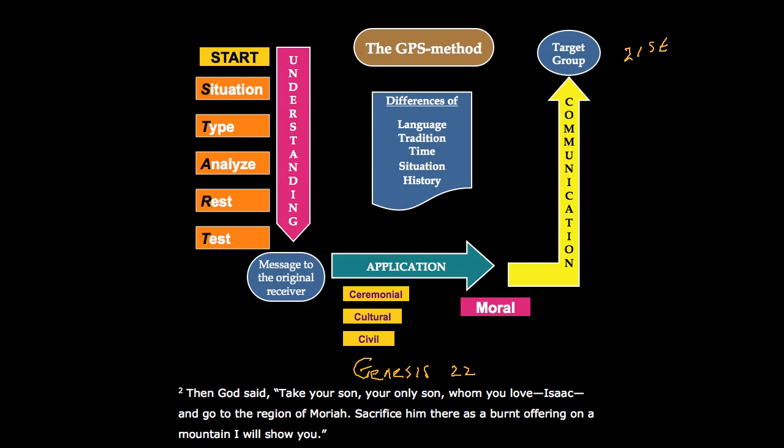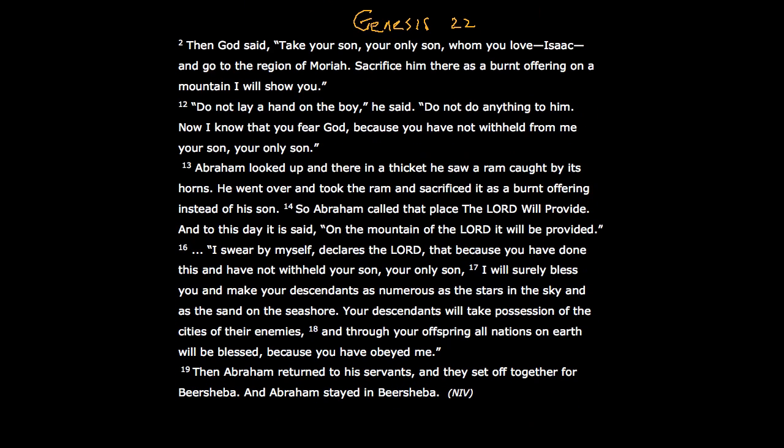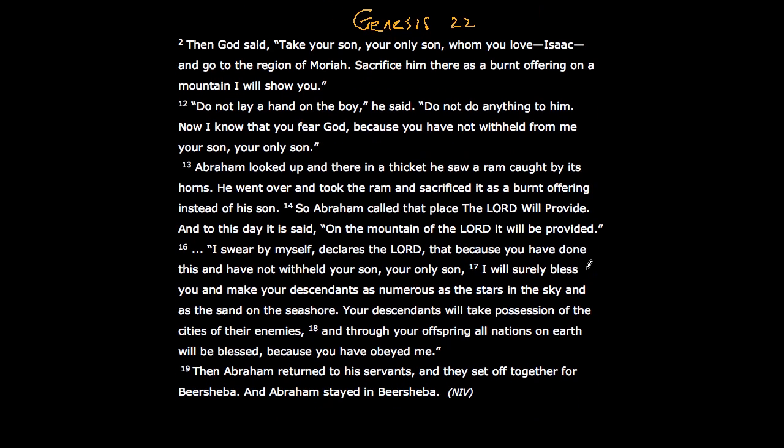But first let us read the passage before we get to the GPS method. Genesis 22 from verse 2. Then God said, "Take your son, your only son, whom you love, Isaac, and go to the region of Moriah. Sacrifice there as a burnt offering on a mountain I will show you." And then we skip a few verses.